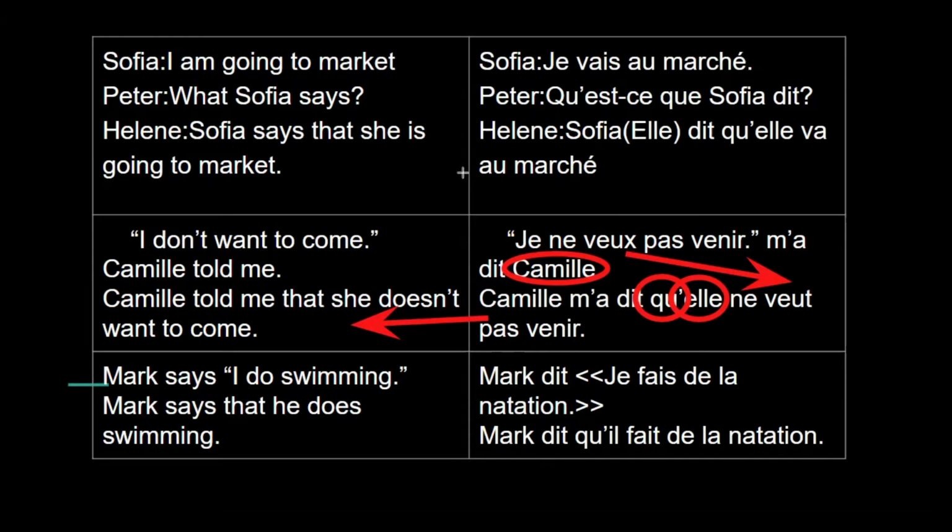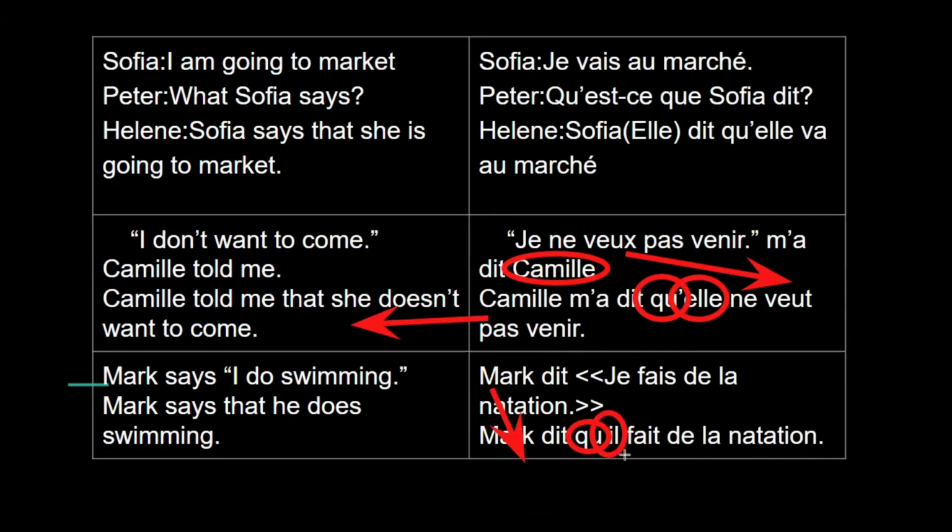Now friends, as I told you earlier, we should never convert this part of the sentence. So we have used it as it is, like here Mark dit. Then the next part is that we have used que. I'll highlight that also for you. Que is here. Now see, Mark is masculine singular, so we have used il. That is also very prevalent and apparent.